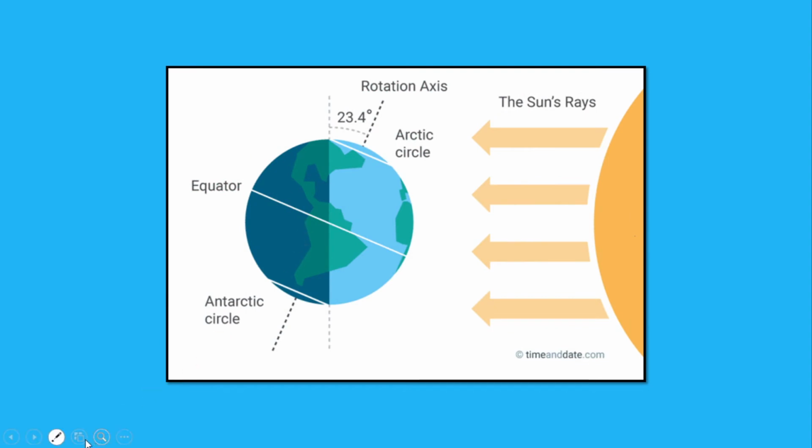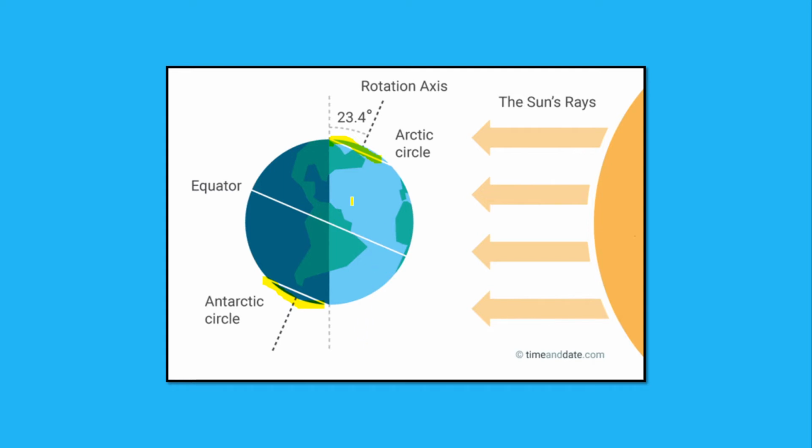From this diagram, you can see how the earth, since it is tilted at an angle of 23.5 degrees, is half tilted towards the sun, and the Arctic Circle is facing the sun, while the Antarctic Circle is away from the sun.